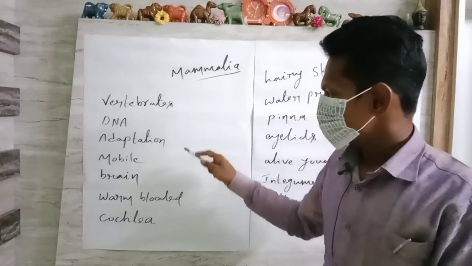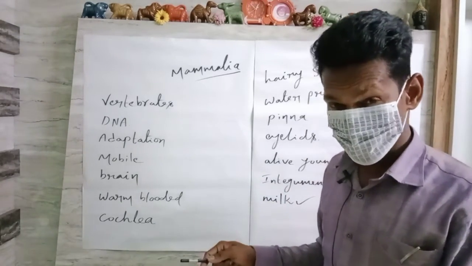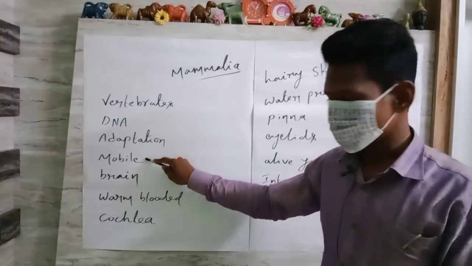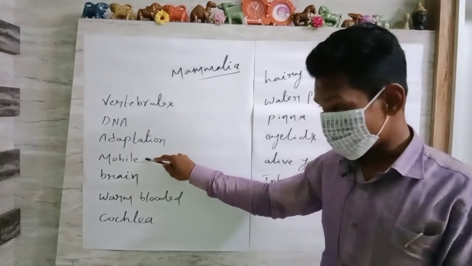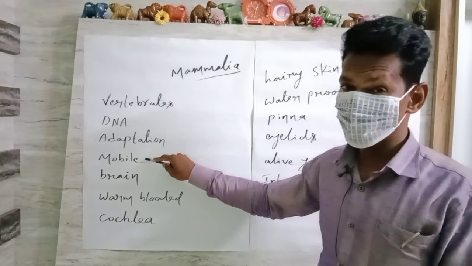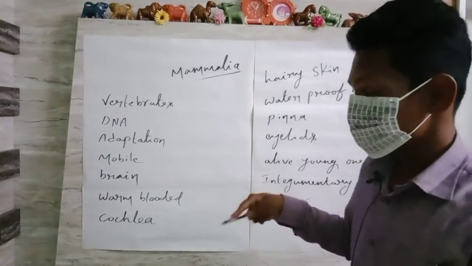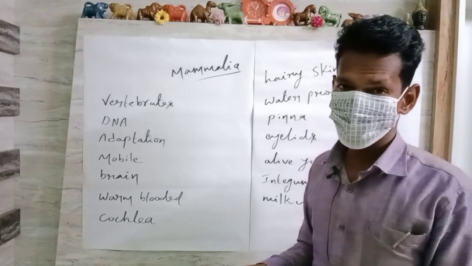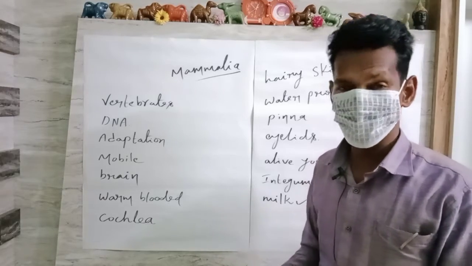So cosmopolitan types of adaptations can be seen. These are remote organisms, that is mobile. So forelimbs, hind limbs. In some organisms the limbs are modified into wings. In some, the forelimbs are modified into fins, that is aquatic mammals, or else aerial mammals or terrestrial mammals.